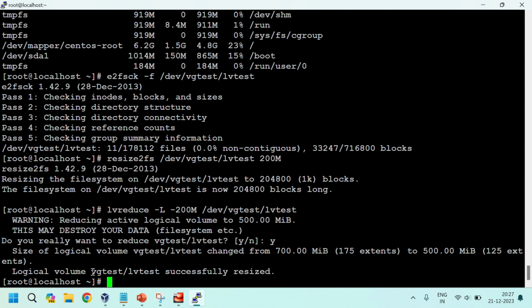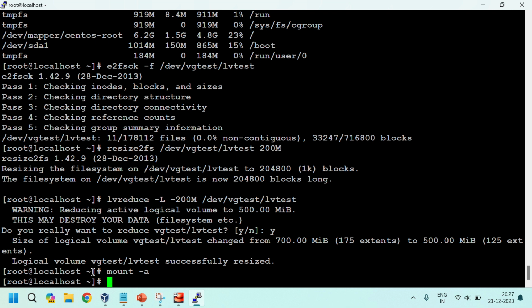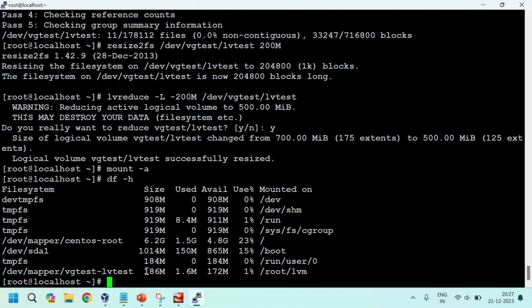Give mount -a to mount automatically whatever is in fstab. It's automatically mounted to the server. Now df -h. See, 186 MB there.